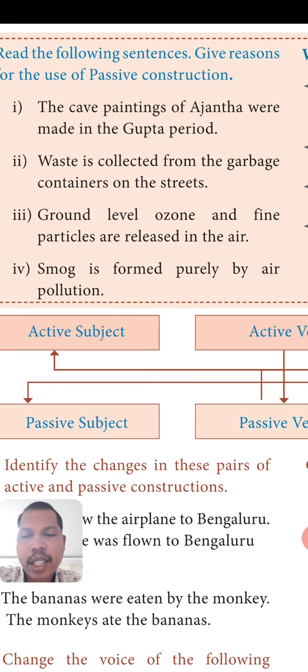Just like in my example, I becomes me in passive voice, and me becomes I. The object form will become subject form.